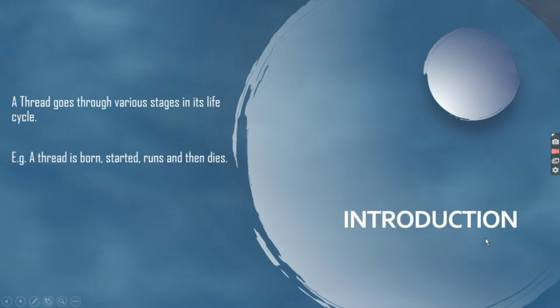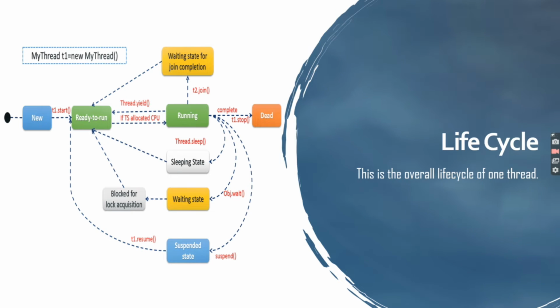So let's see the introduction. A thread goes through various stages in its life cycle. That is, a thread is born, then it starts, runs, and then dies. Let's see the life cycle of the thread. So there are some states like new, running, runnable, waiting state, suspended state, dead state or terminated state.